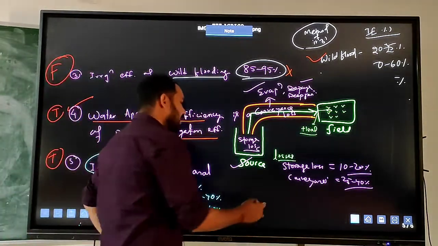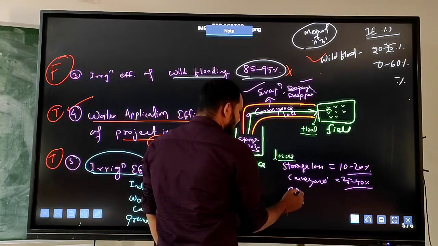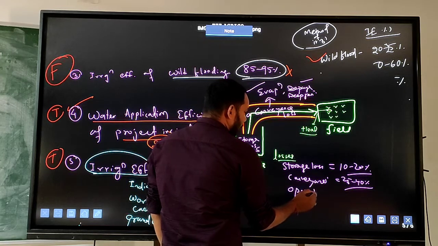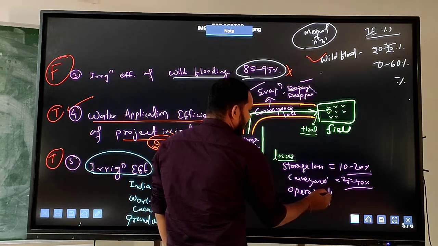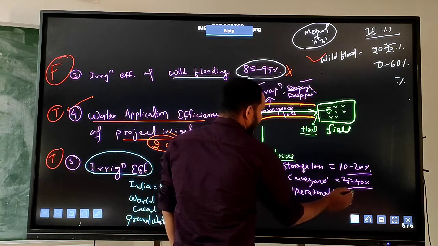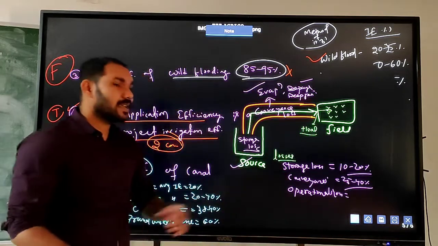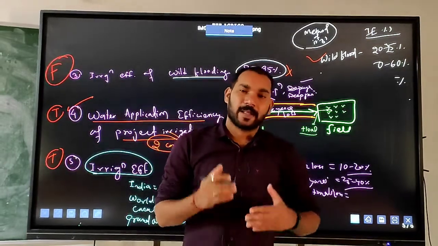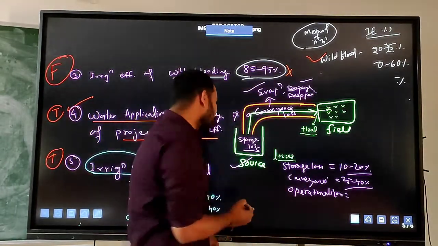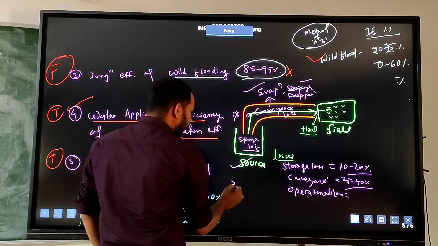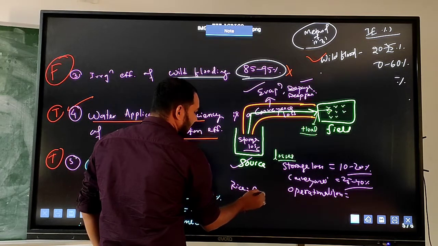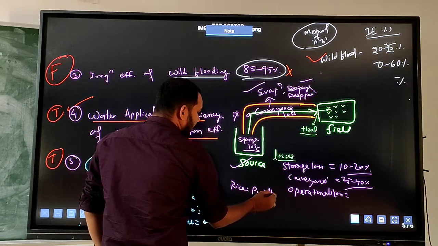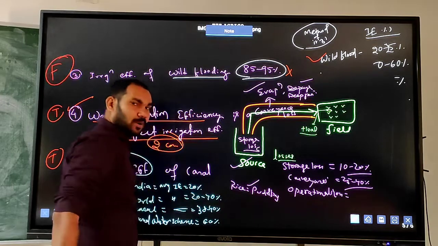Okay. Next one will be the operational loss. Operational means different types of operations during the cultivation process. In the case of rice, I am using water for puddling purposes, yes or no? So this is one operation, the puddling operation.